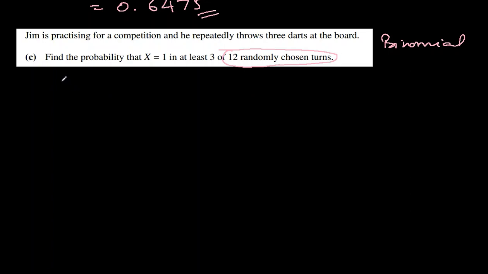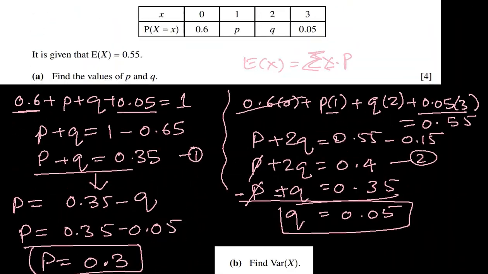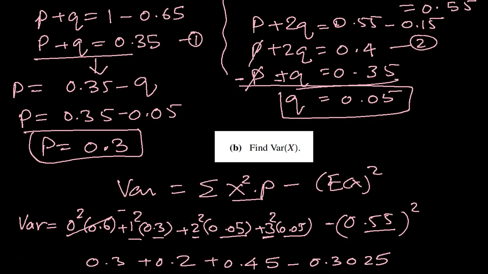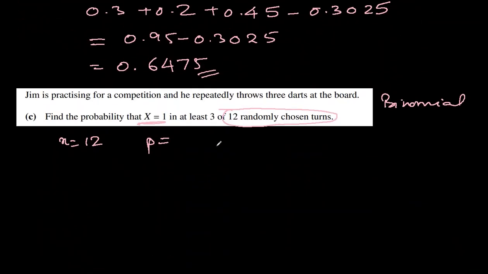For that binomial distribution, we know n is 12. What is the probability of success? So x equal to 1 is the success. If he hits the bullseye once is success, the probability is p, and the p was 0.3. So 0.3 becomes the probability of success. That means probability of failure will be 1 minus 0.3, which is 0.7.